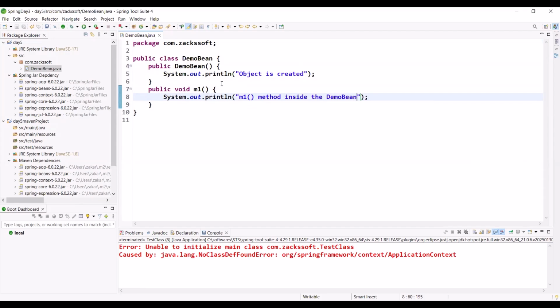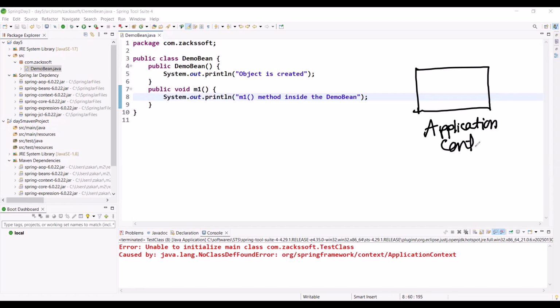Simply one class. Now, please tell me, this is your Spring container, right? What does it mean by Spring container? You already know. Please tell me. Application context, right? Why are you silent? Do you think the application context manages this object, or takes care of this class? Application context or your Spring container, right? This is your container, it doesn't know anything about this class. Yes or no? What should I do?